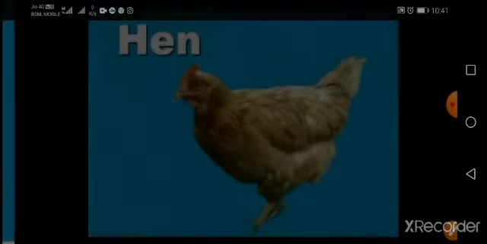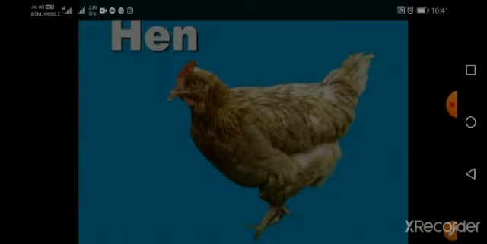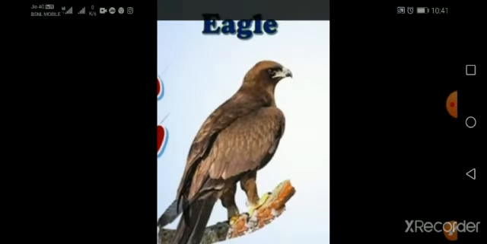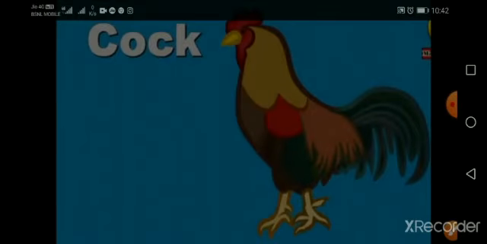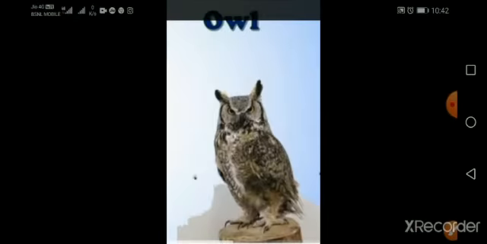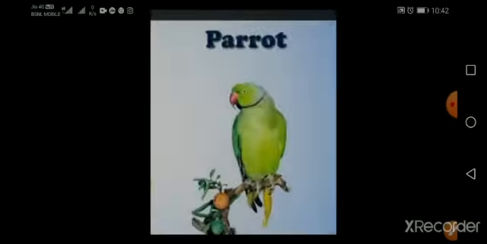What do the feathers do, children? Feathers help the body of the birds to keep them warm. All the birds have feathers, two legs and a beak. This is an eagle. You see here, children, it has feathers. Now this is a cock. There are beautiful feathers on its body. See here, children, how beautiful is the cock. Now the owl, it also has feathers and two legs.